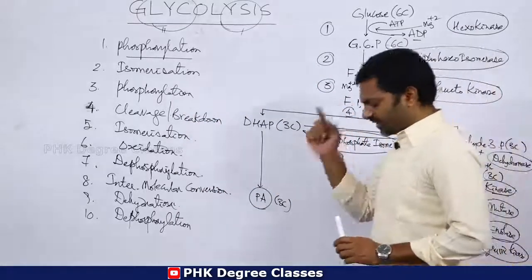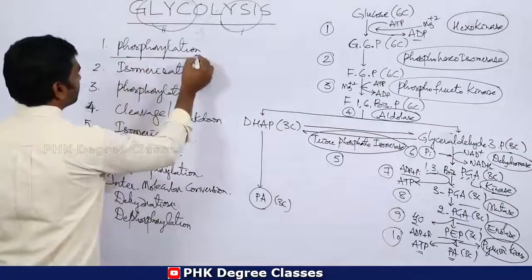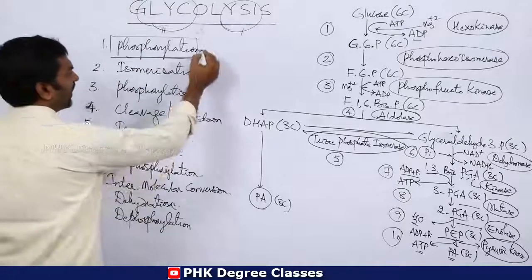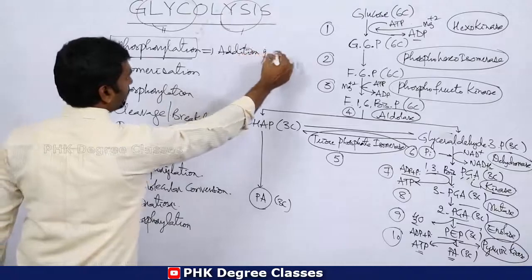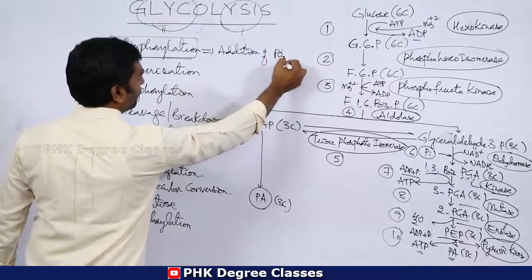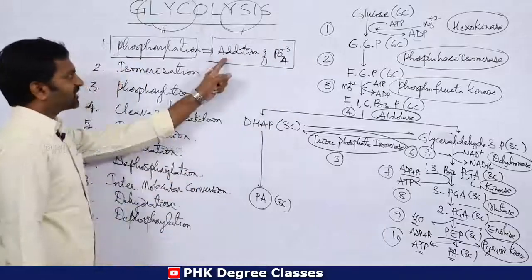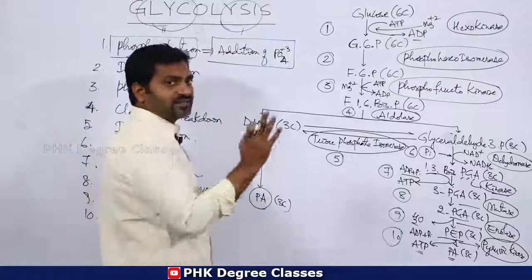Now we'll see them one by one. The first reaction is phosphorylation. Phosphorylation means addition of phosphate. Simple. So what happens in this process?